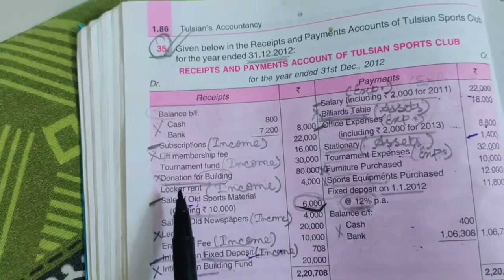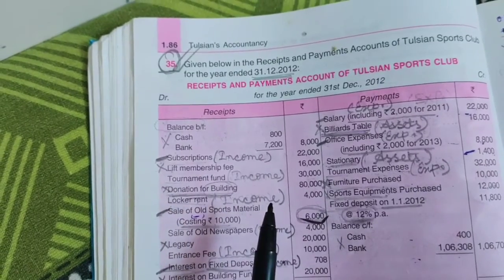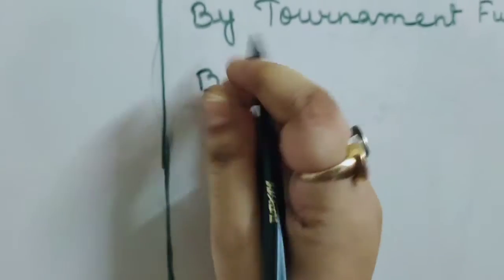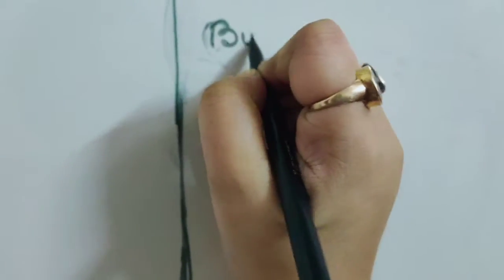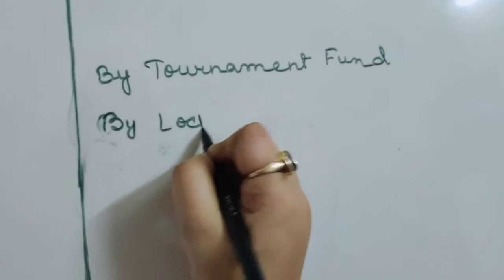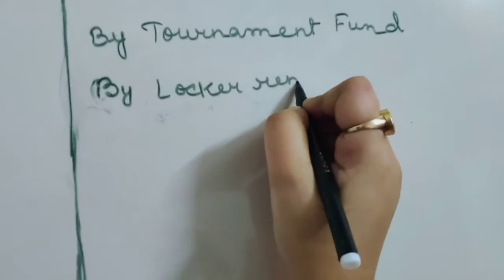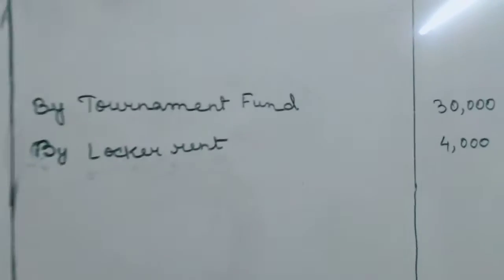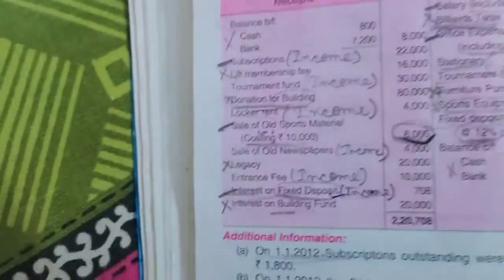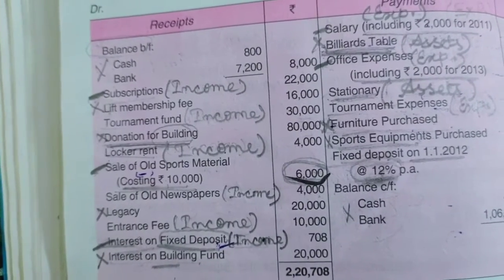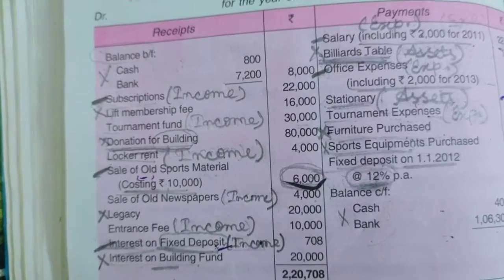Donation for building won't come. Next we have locker rent. Locker rent is an income, no adjustment, so we will write directly here, by locker rent. The amount for locker rent is 4,000.